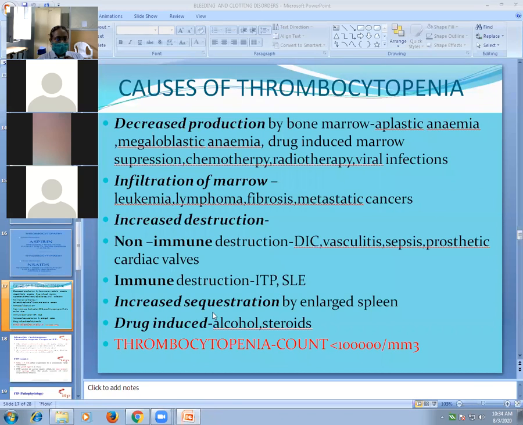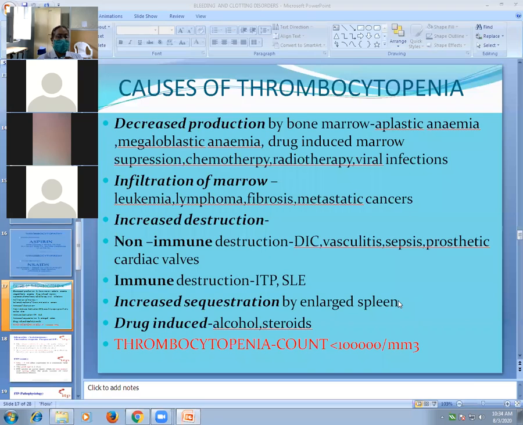Another cause for thrombocytopenia is increased sequestration by an enlarged spleen. Whenever the spleen is enlarged, as we discussed in liver cirrhosis, there is splenomegaly. It may cause, particularly in passive splenomegaly, increased or excessive sequestration of cells by the enlarged spleen, because that is a function of the spleen.